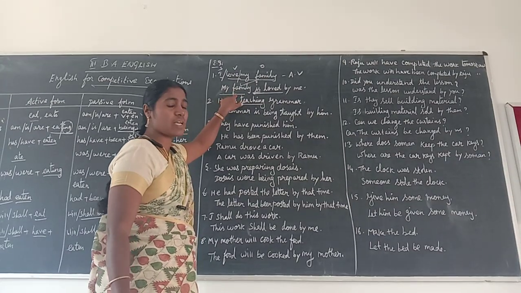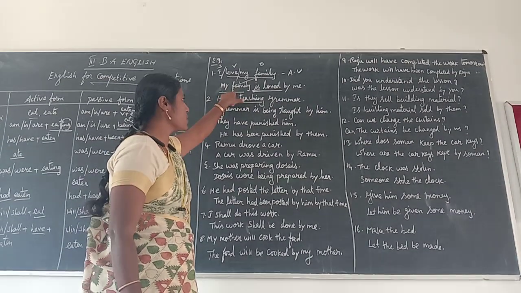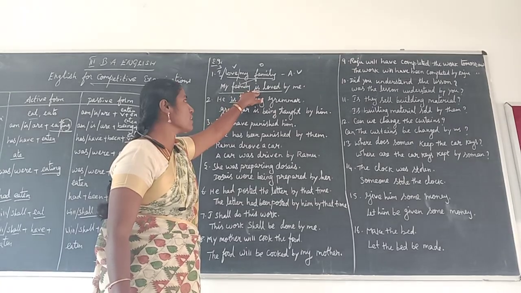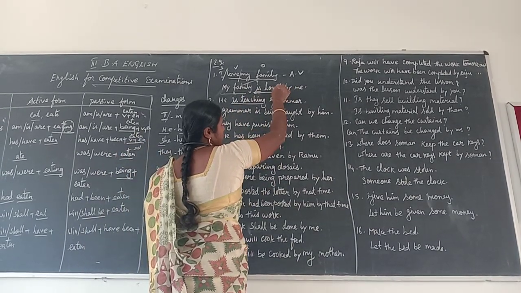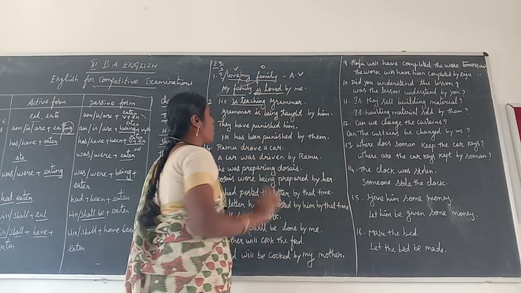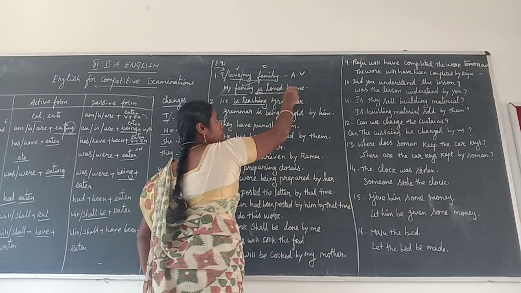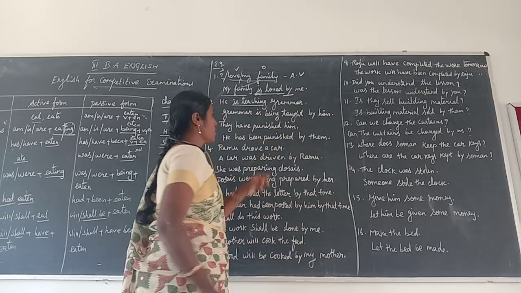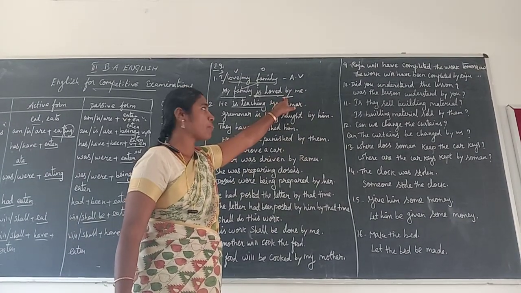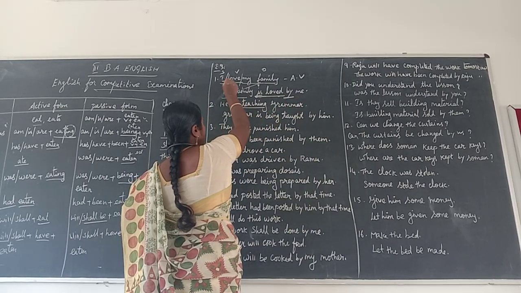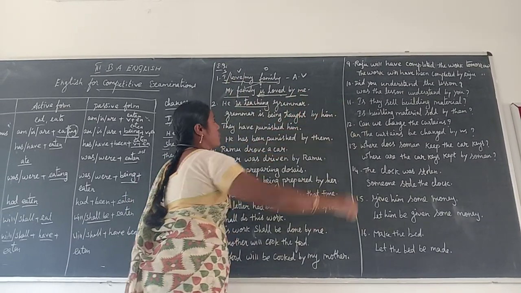When we write a sentence in third person, you should write is and then the ed form. Here love changes into loved, and then by is a must. When we change into passive voice, you use by, and then I changes into me.